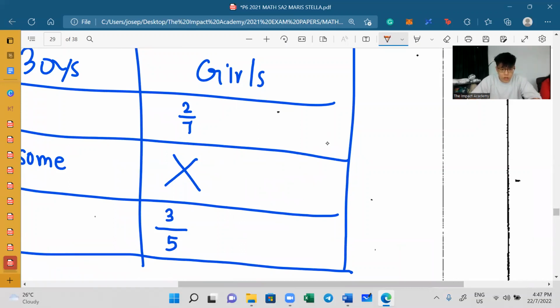So you see, girls at first is 2, no change, why become 3? Doesn't make sense, right? So we times 2, we times 2, we times 3, we times 3. I repeat that again, you have to make the numerator the same, because when we say girls, we are referring to a part. A part means the numerator. So we will have 6/21 over here, and over here we will have 6 again over 10. Now it makes a lot of sense, correct? Because I know that girls is 6, no change, still remains at 6. Makes a lot of sense.